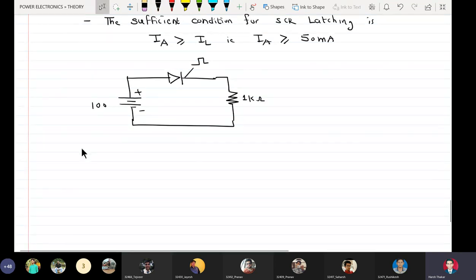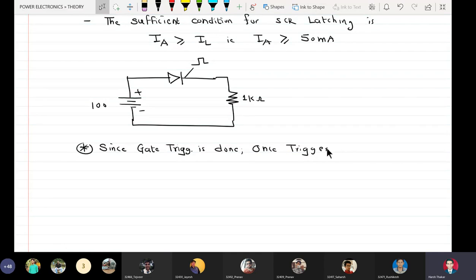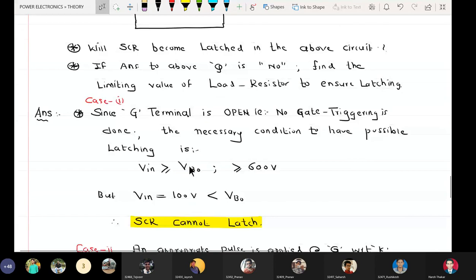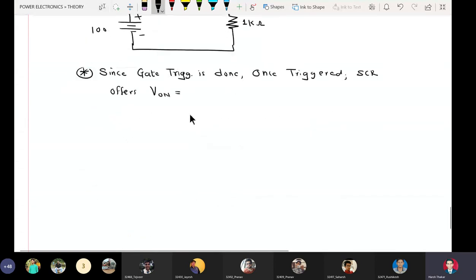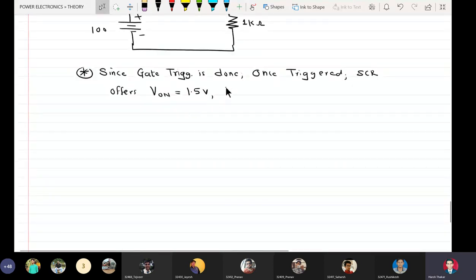Now since gate triggering is done, once triggered, SCR offers on-state drop of 1.5 volts and on-state resistance equal to 1 ohm.